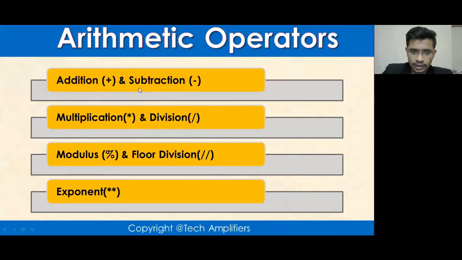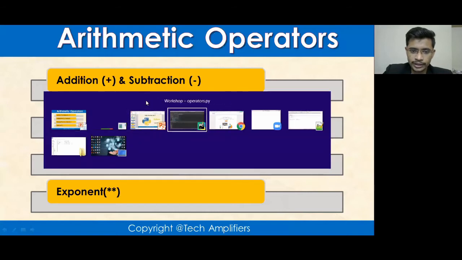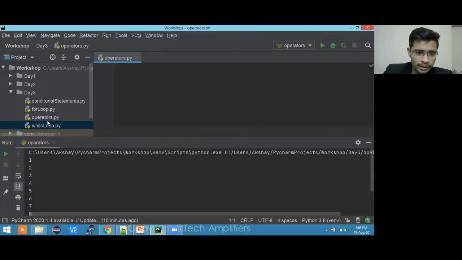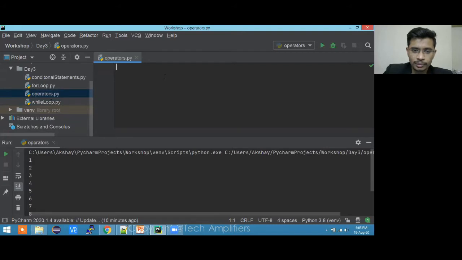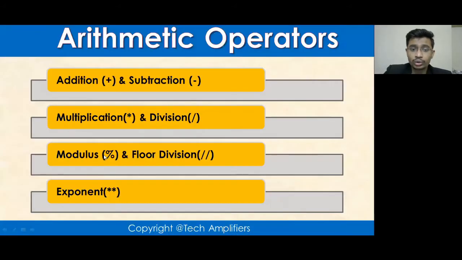Fine. So we are coming to arithmetic operators: addition, subtraction, multiplication, division. I'm not going to show those. I'm going to show you something which is new to you. You must know multiplication, 5 into 2 is 10, or 10 divided by 2 is 5. Division, addition, subtraction, you must be knowing. But here in operators.py, I'm going to show you how the modulus operator works and how floor division works.